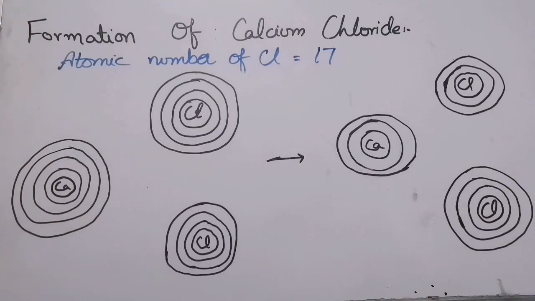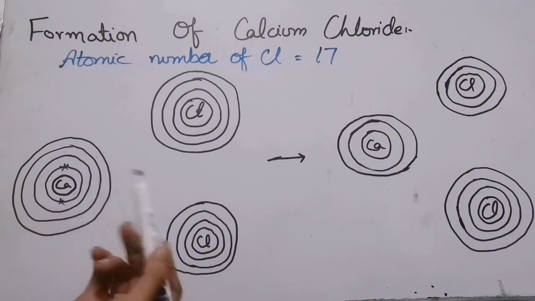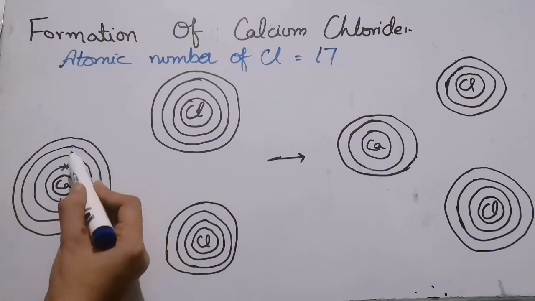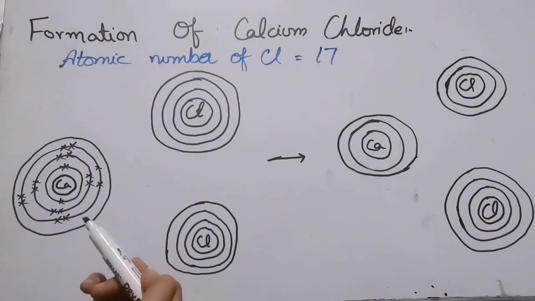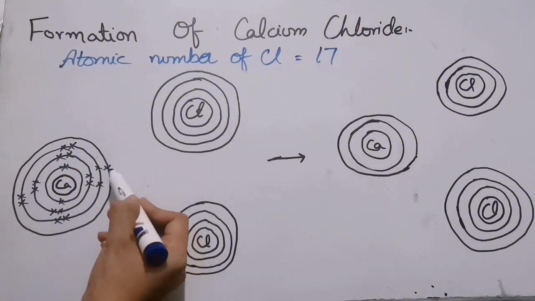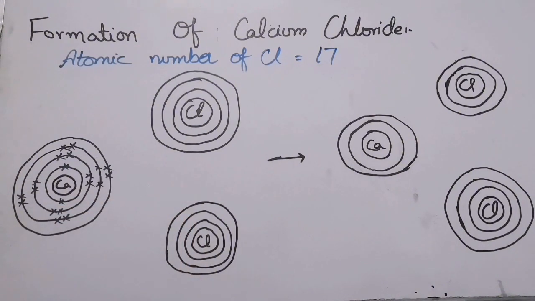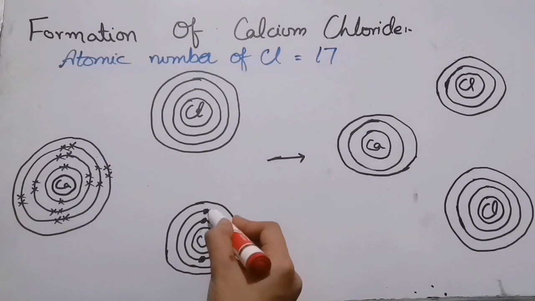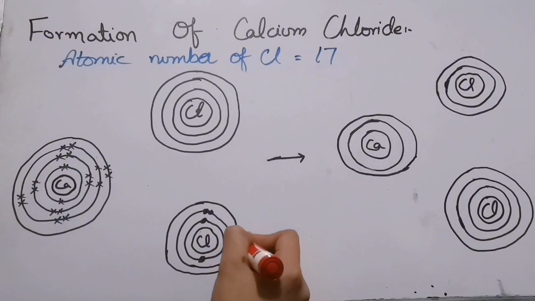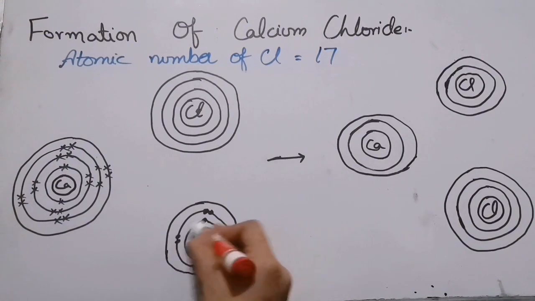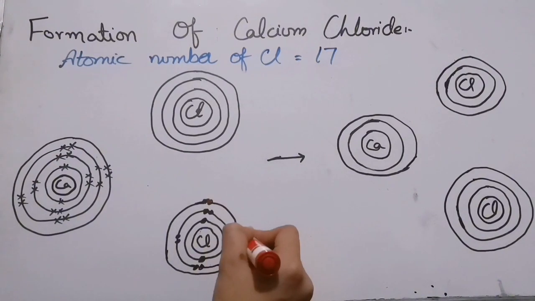Now see over here, in the first shell of calcium there were 2 electrons. In the second and the third there were 8 electrons. And in the fourth shell there were 2 electrons present. Let us fill the electrons in the shell of chlorine. In the first shell there were 2 electrons. In the second there were 8 electrons. And in the third there were 7 electrons present.